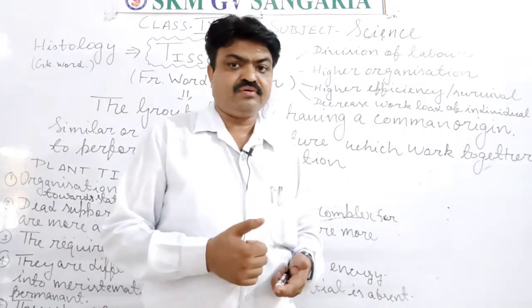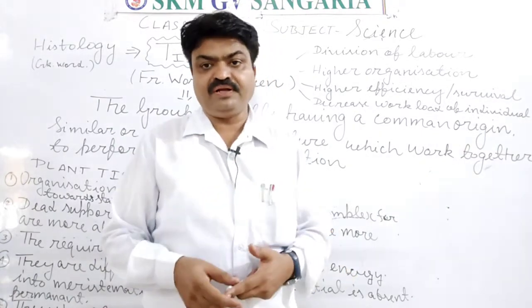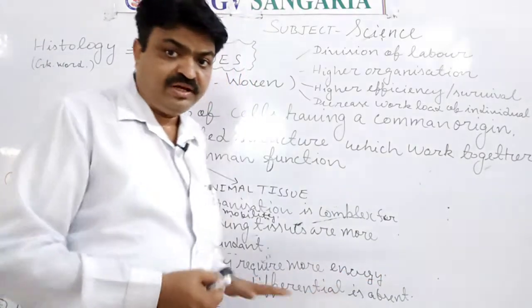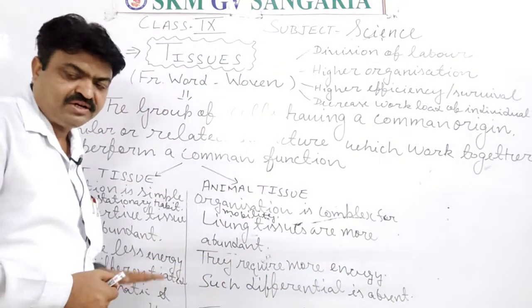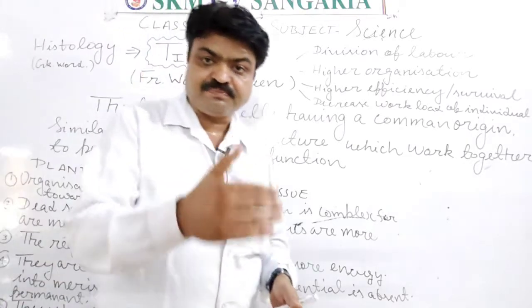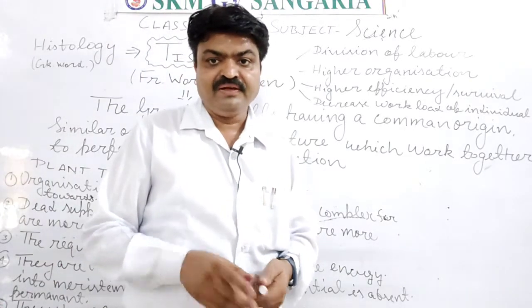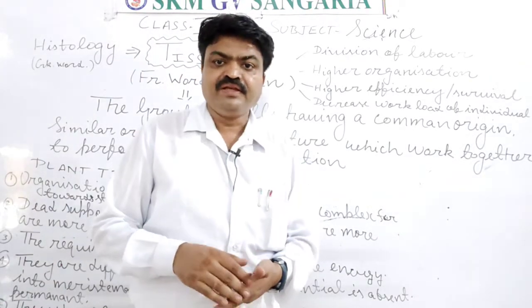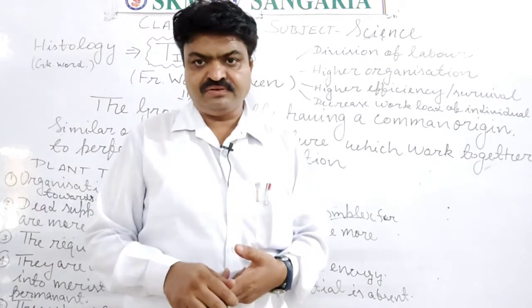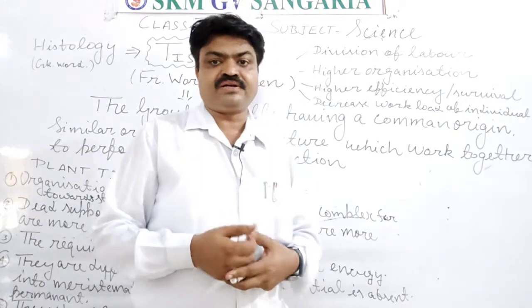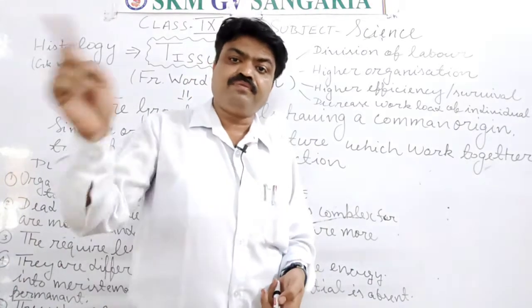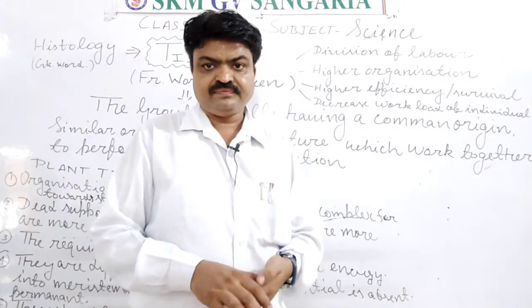So we have growth in this particular period of time. Why do plants have growth continuously, student? Because they have a special type of tissue in them, and that special type of tissue is known as meristematic tissue. And that meristematic tissue is developed into permanent tissue, student.